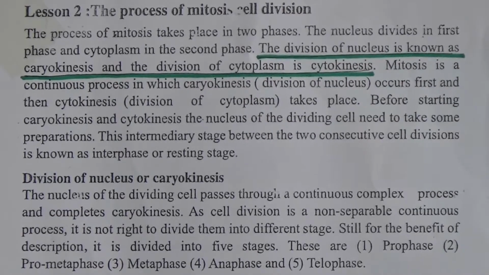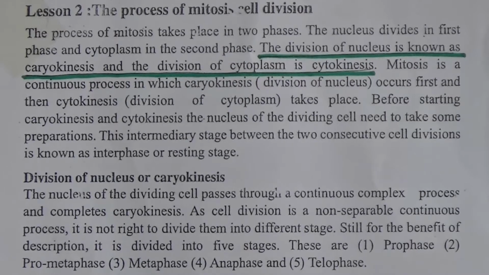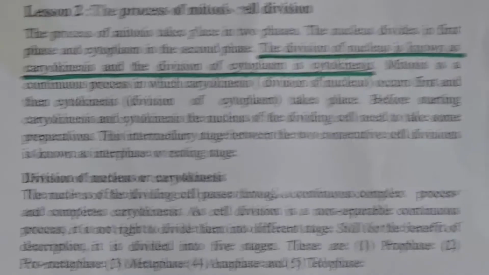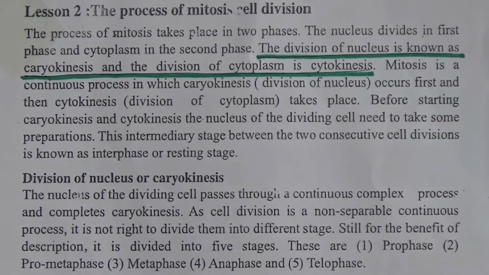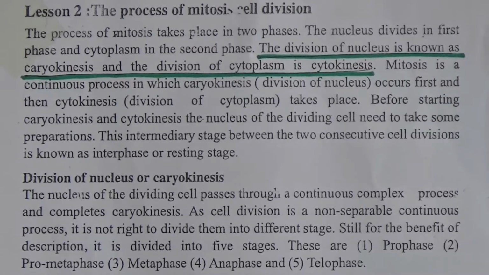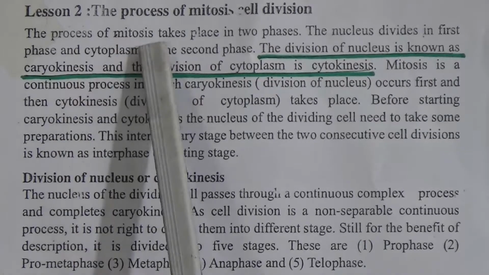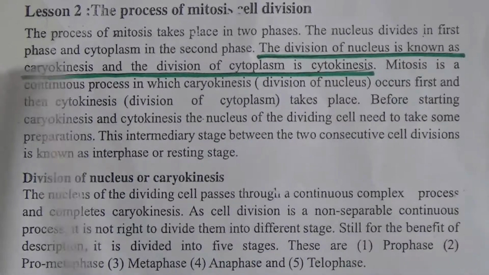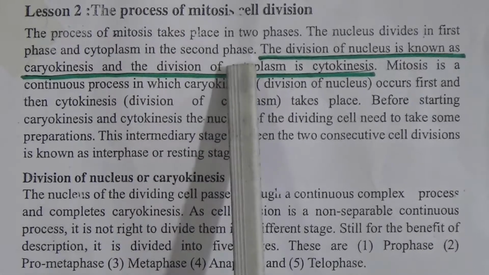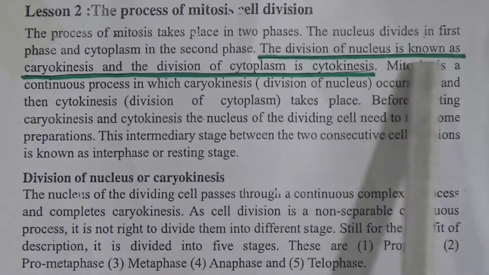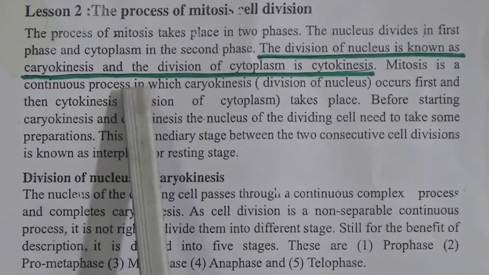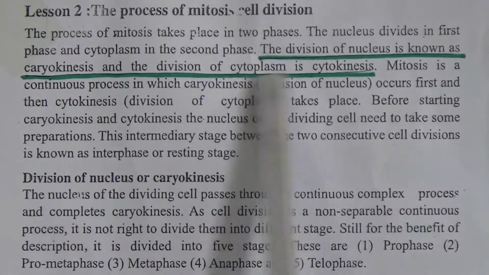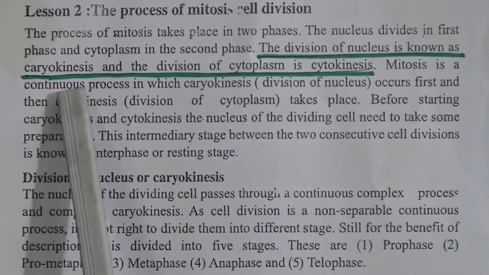Mitosis is one kind of cell division. Normally it occurs in somatic cells, and this cell division occurs in two parts. At first nuclear division occurs, then cytoplasm division occurs. The process of mitosis takes place in two phases. The nucleus divides in the first phase and the cytoplasm in the second phase. The division of nucleus is known as karyokinesis.